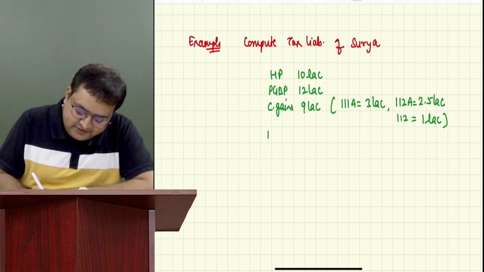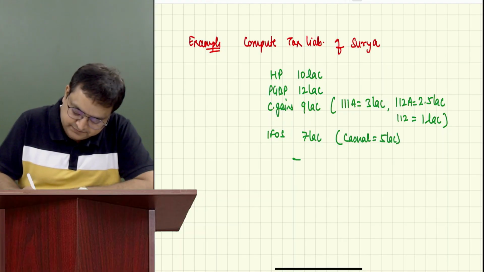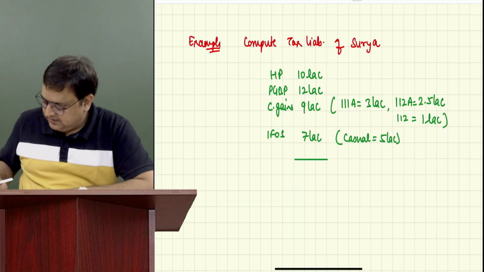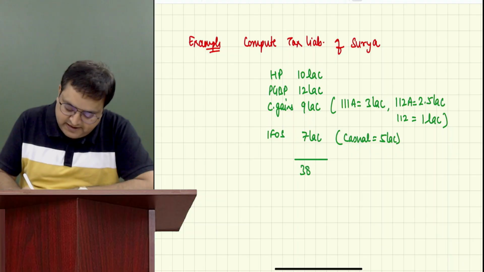He has IFOS income also of rupees 7 lakh, out of which casual is 5 lakh. 10 plus 12 plus 9 plus 7: 38 lakh.